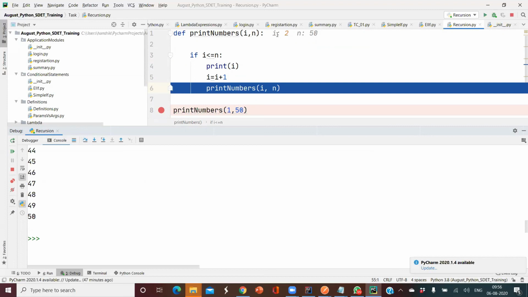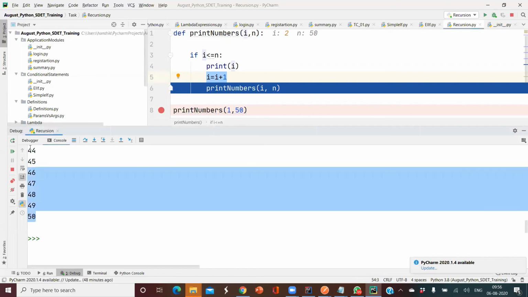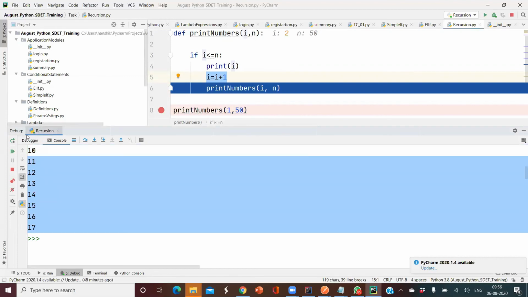Like this, every time it checks whether i is less than or equal to 50 or not. Every time we are incrementing the i value by 1. At one point of time, i is going to meet 50, so it will not go inside and it will exit out. Such that we can print the numbers from 1 to 50 using the recursion concept.